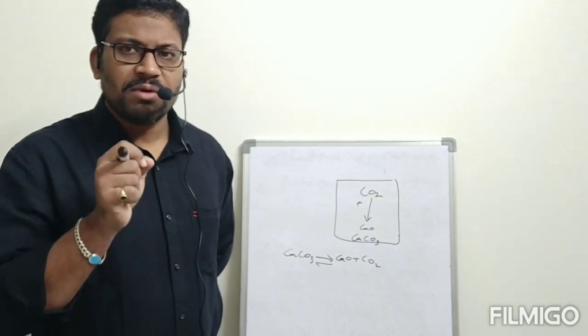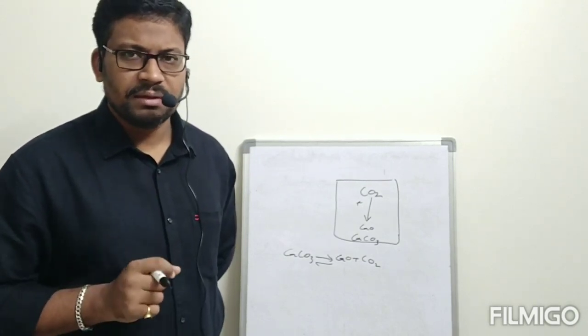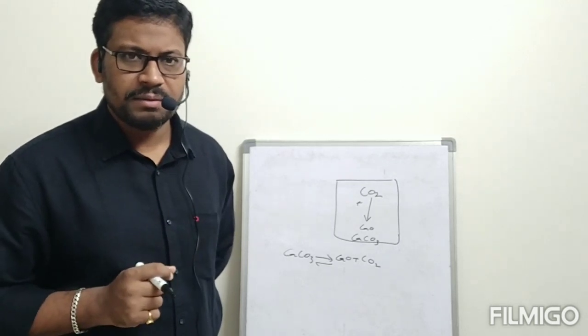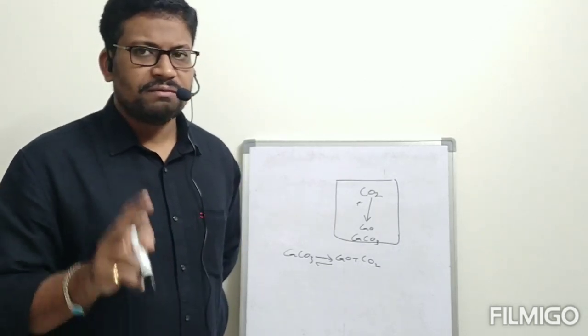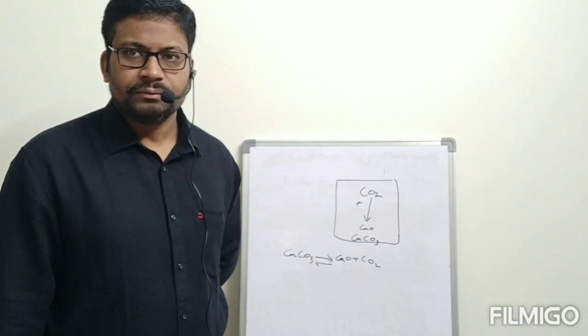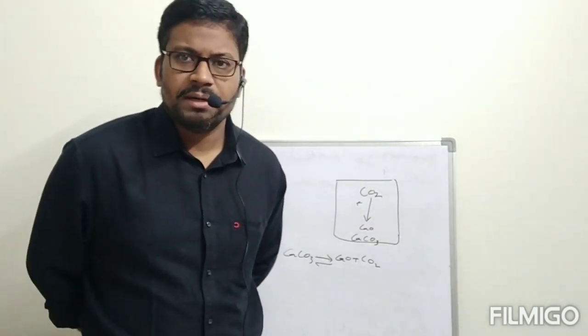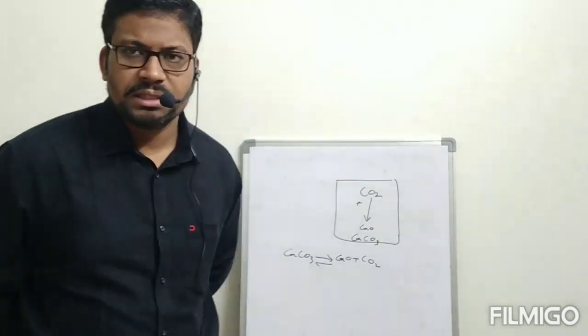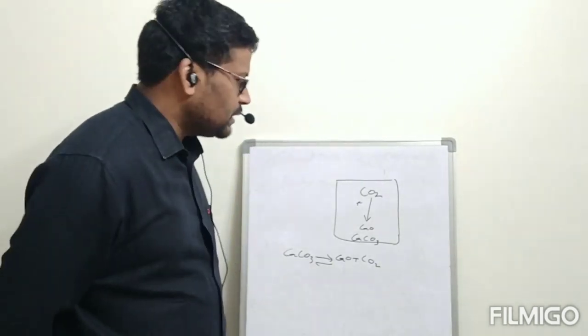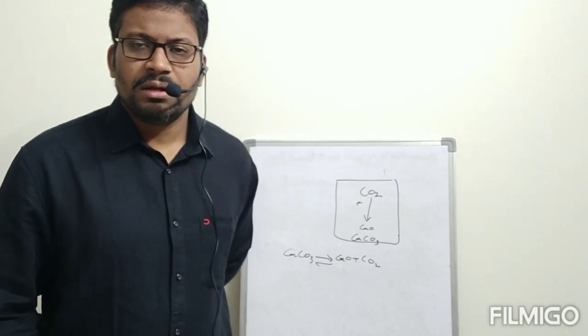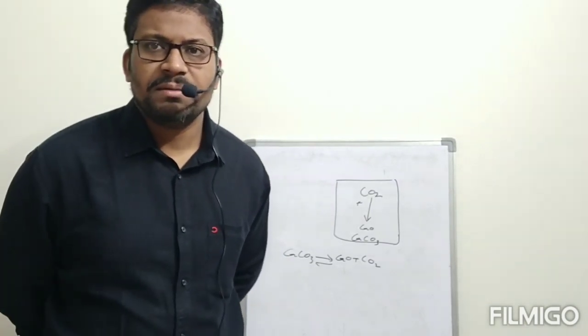Okay, this is a small introduction regarding equilibrium. Particularly, this is chemical equilibrium. Now, equilibrium is of two types. What is the importance of equilibrium? At equilibrium, what is going to happen? Everything we will study today in this topic. Coming to the types of equilibrium, there are two: physical equilibrium and chemical equilibrium.